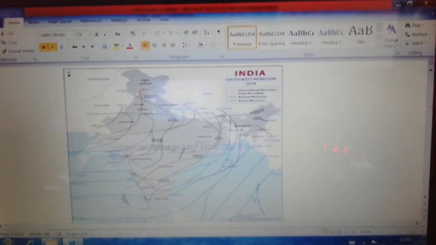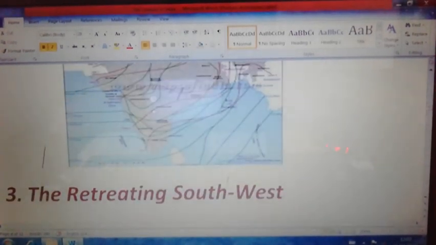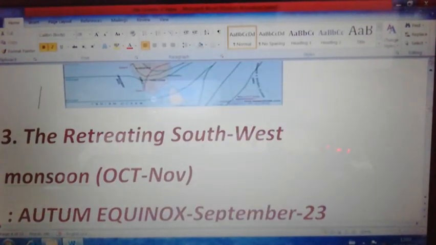Due to that, the wind moves during this month from land to the sea. That causes the retreating southwest monsoon. The same wind which came in the previous months is moving back to the sea. That is why it is called the retreating southwest monsoon wind.